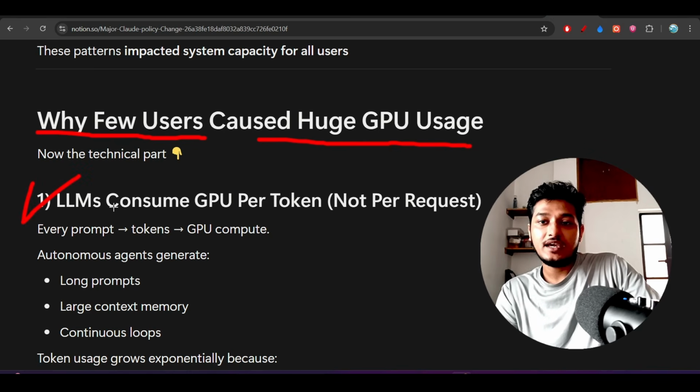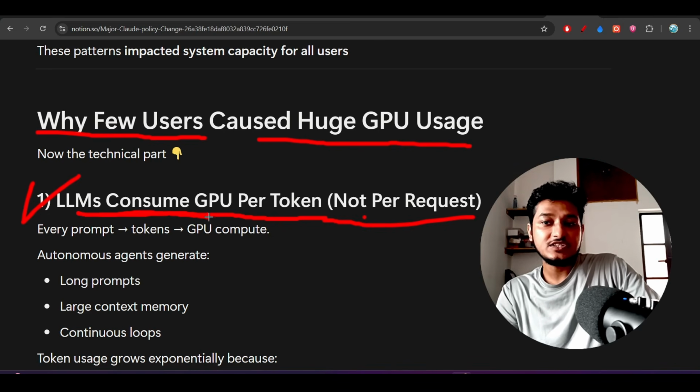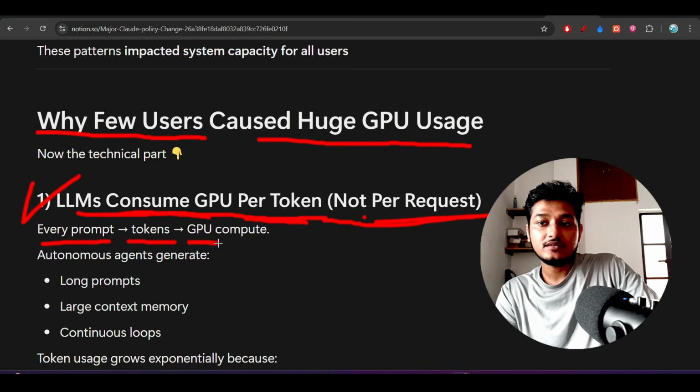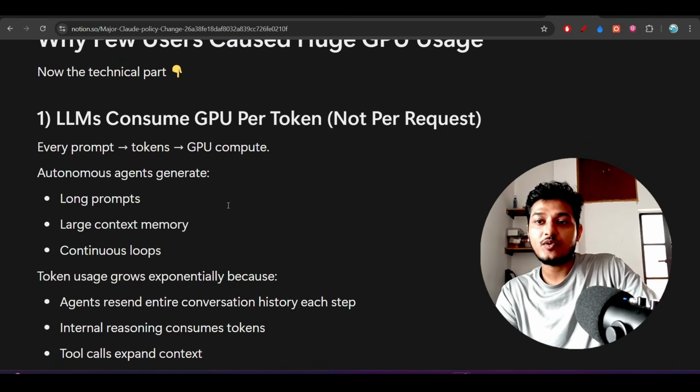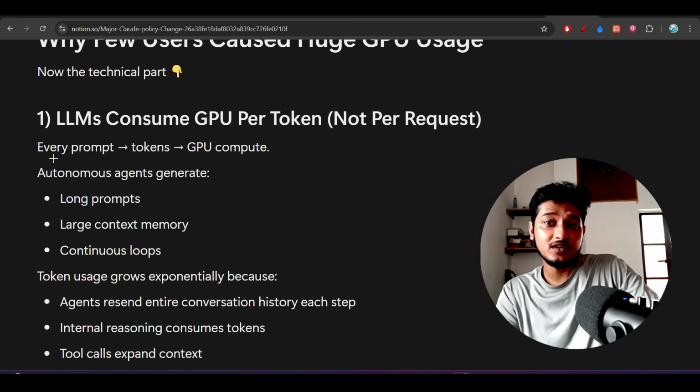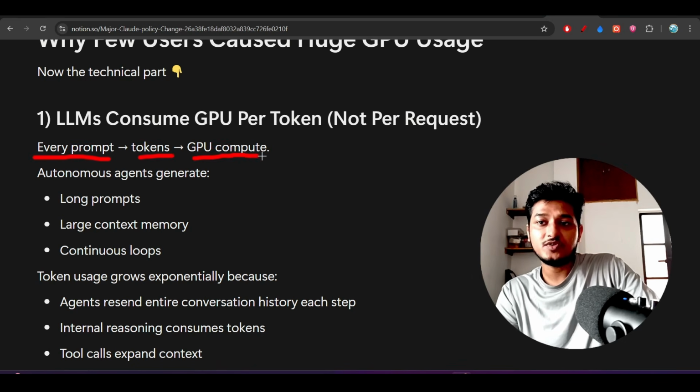First point: LLMs consume GPU per token, not per request. What I am telling is, LLMs consume GPU per token, not per request. From every prompt there are tokens, and for every token there is GPU compute. This is the important part, please listen carefully. Every prompt contains tokens, and for every token there is GPU compute.